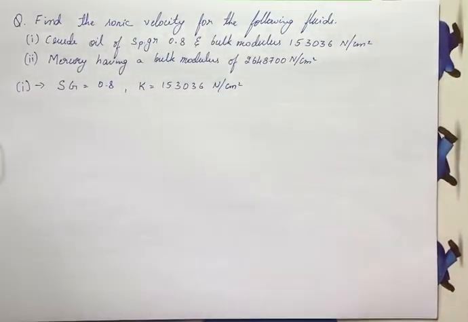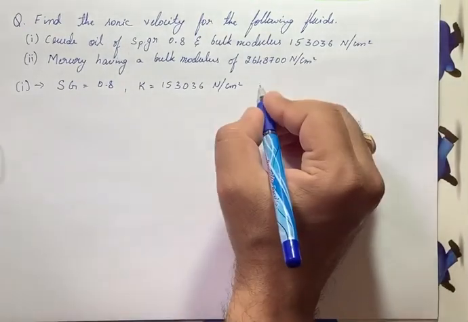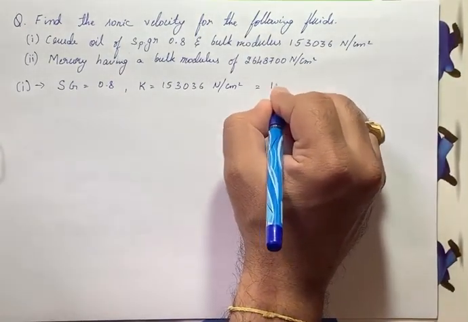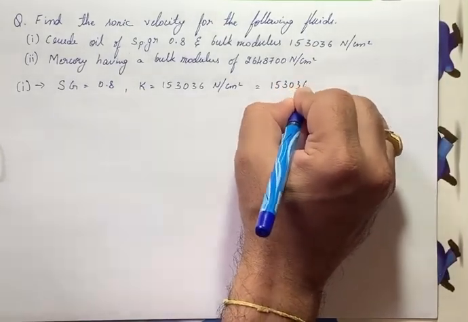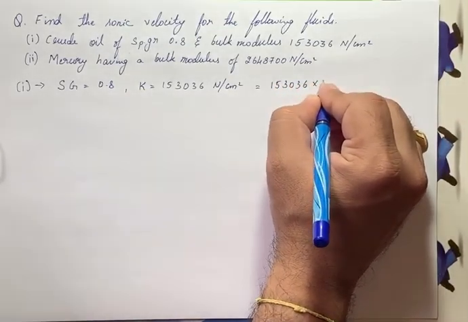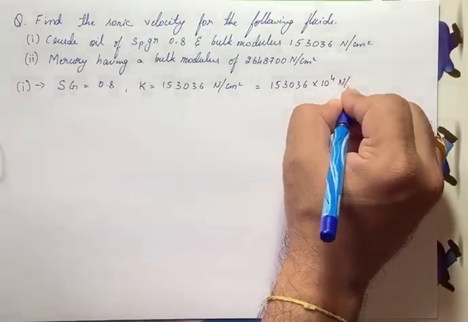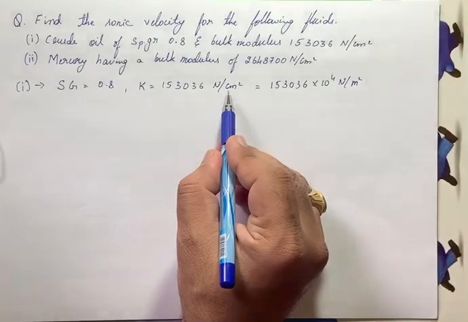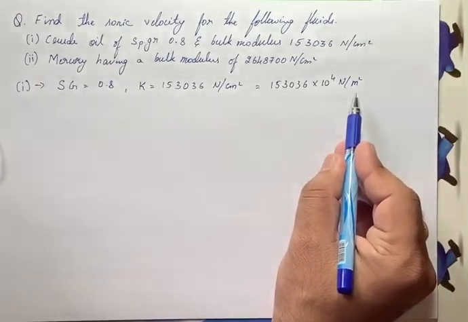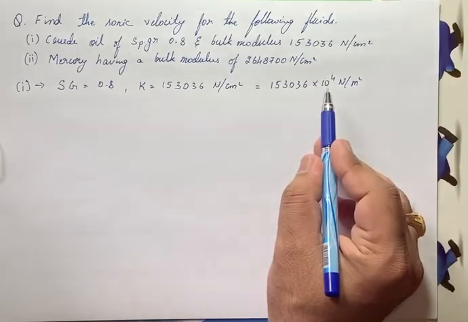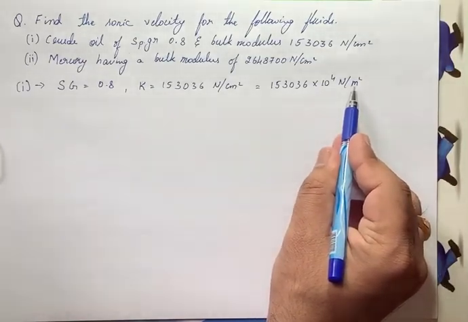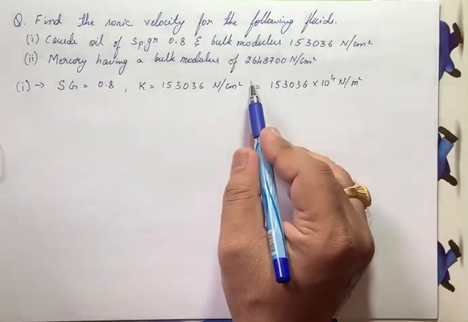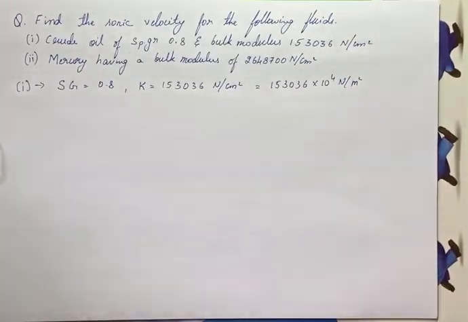Whenever the question is given in terms of centimeters and all, please convert that in terms of meters. Why? Because whatever we are doing is in terms of metrics here. So this is 153036 into 10 raised to 4 Newton per meter square. Why? Because centimeter to meter is 10 raised to minus 2. As this is in the denominator and squared, it becomes 10 raised to minus 4 in the denominator, and goes to the numerator as 10 raised to 4.